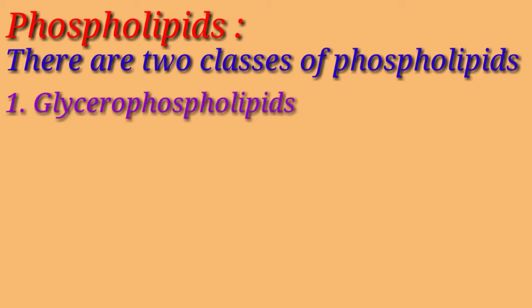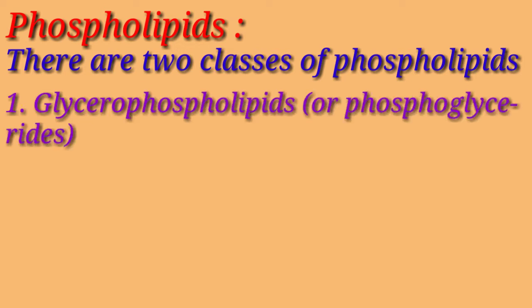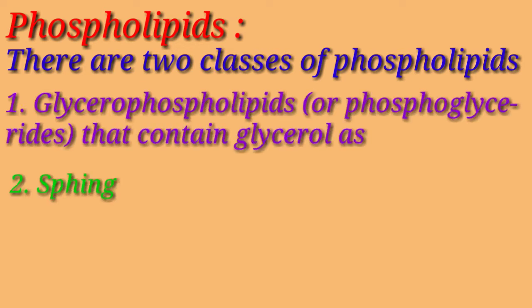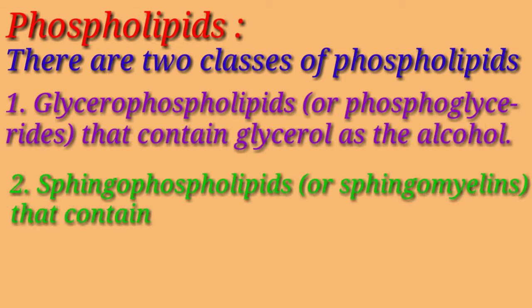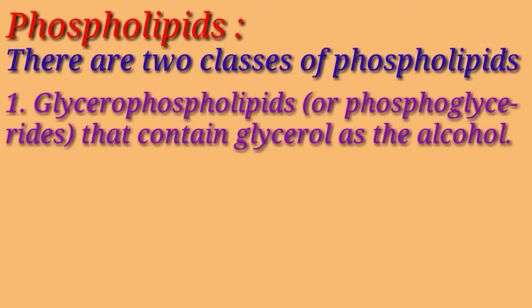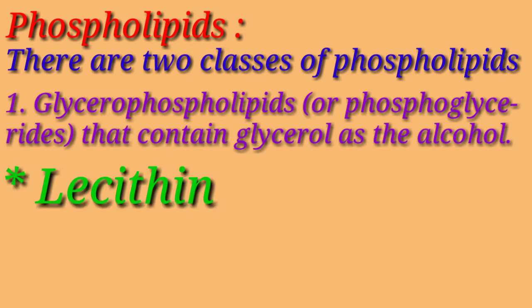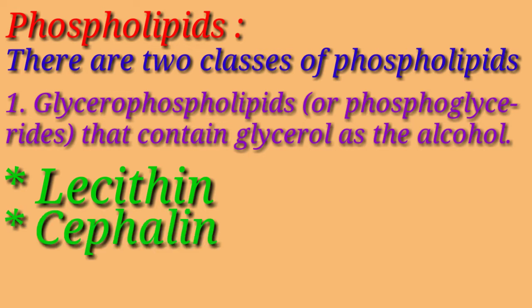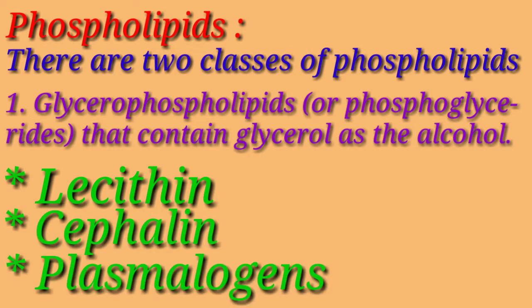Glycerophospholipids that contain glycerol as the alcohol, and second is sphingophospholipids which contain sphingosine as the alcohol. So in this lecture we'll study about different types of glycerophospholipid. First is lecithin, next is cephalin, and then last is plasmalogens.